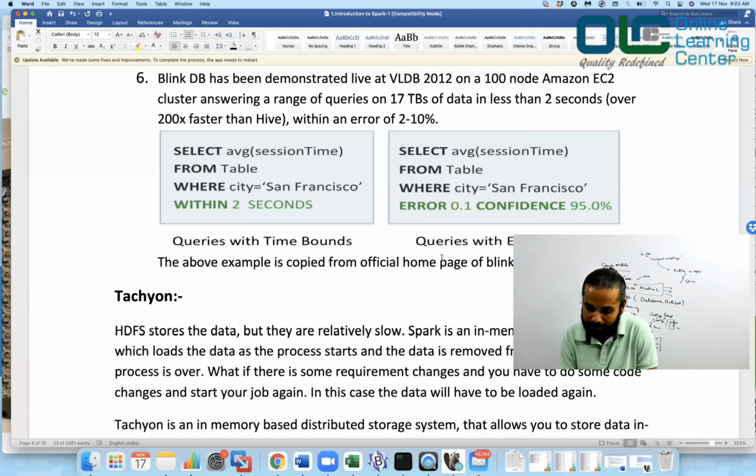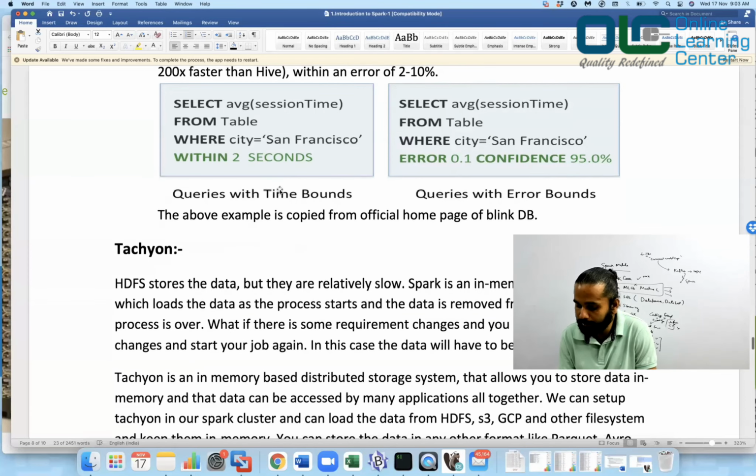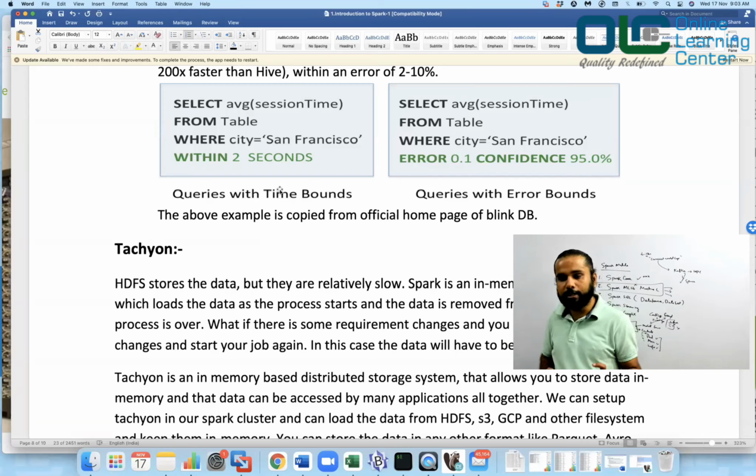So see, this is how you write a query on BlinkDB. It looks very similar. It says, give me the average session time from some table where city equals San Francisco. Let's say I want to find out the average time an Indian is spending on TikTok, which is banned, okay? And it does not matter if I get the report that they are spending 1 hour or 55 minutes. It's the same thing for me, right? 55 minutes and 1 hour does not make any difference.